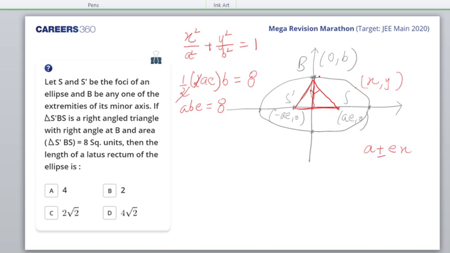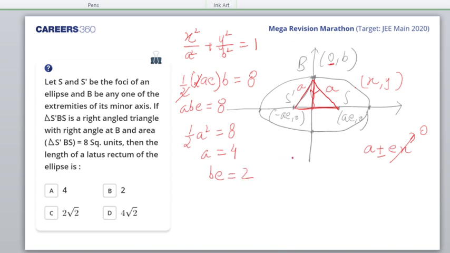Now here for the point (0, B) the x coordinate is 0, so we shed it off. So this distance is A, this distance is A. So I can find out the area of the triangle by another way, half BS' into BS, that is half A square, and that is also equal to 8. So from here I get A as 4. Now once I get A, I'll put it here, so I get BE as 2.